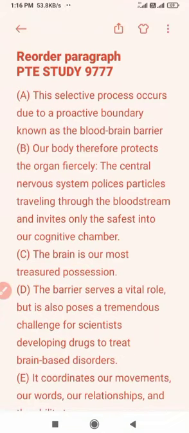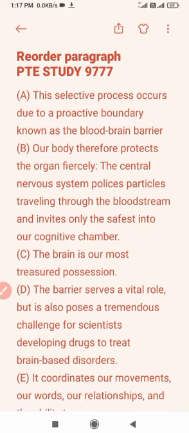Hello guys, let's start with another reorder paragraph question. Firstly, we need to find the introduction sentence. Introduction sentence means which defines the whole passage or which gives the exact idea of the passage.